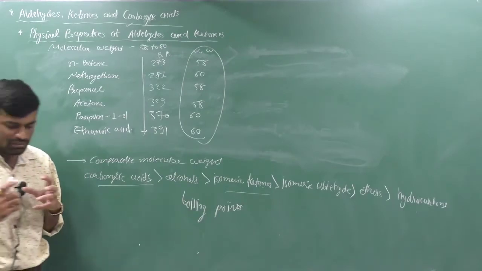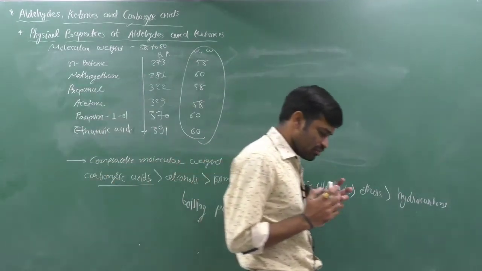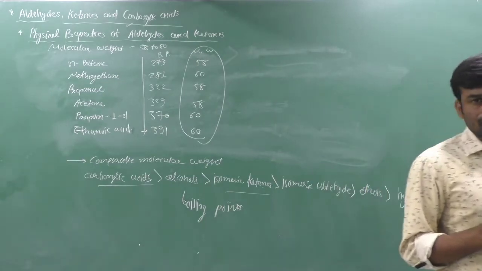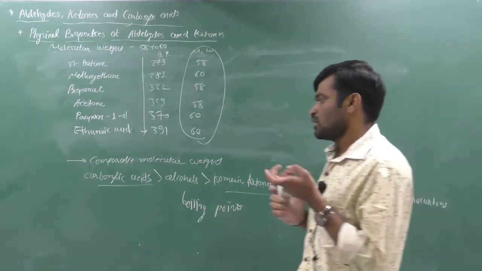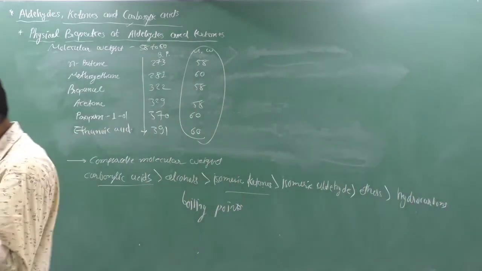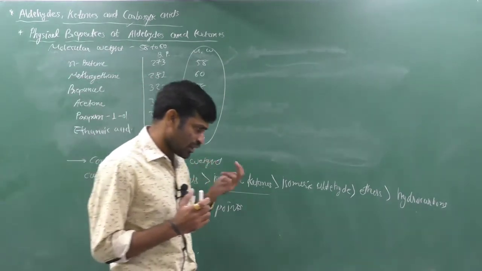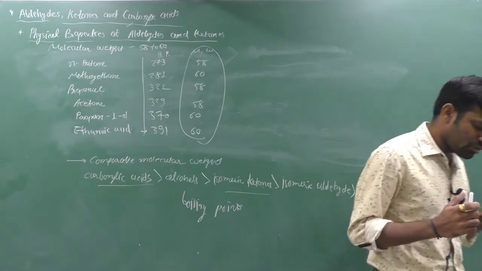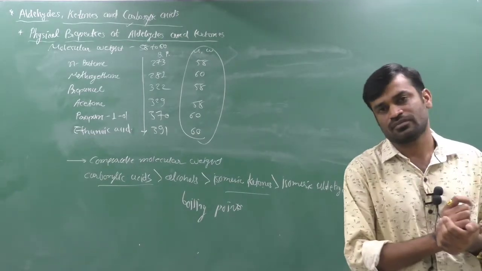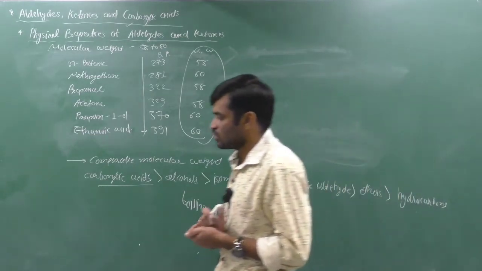If we have a comparable molecular weight, then higher boiling point is of the carboxylic acid due to hydrogen bonding, then alcohol due to hydrogen bonding, then ketone and aldehyde due to dipole-dipole interaction, and then ether and hydrocarbon due to only van der Waals interactions. So I think the order will be clear.